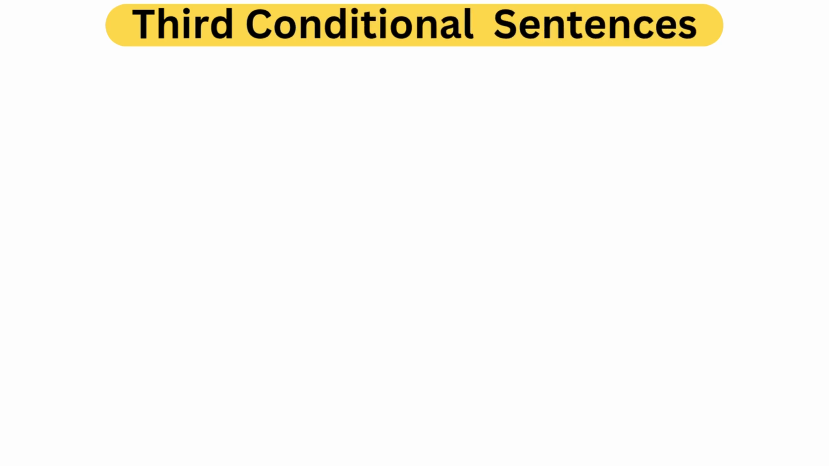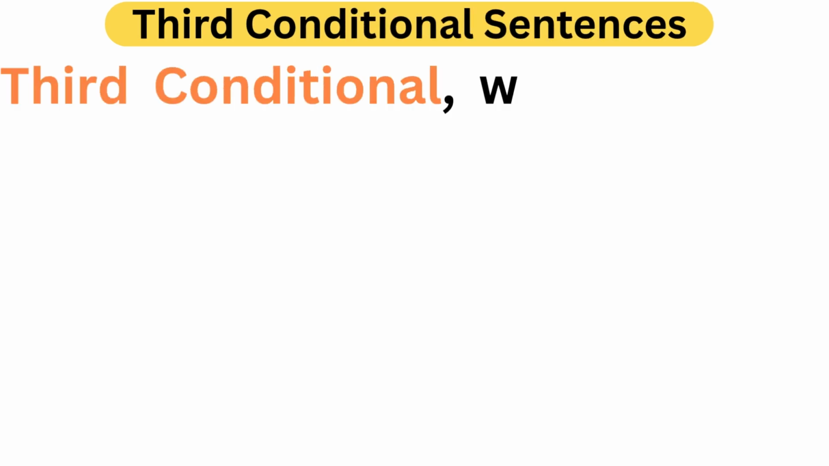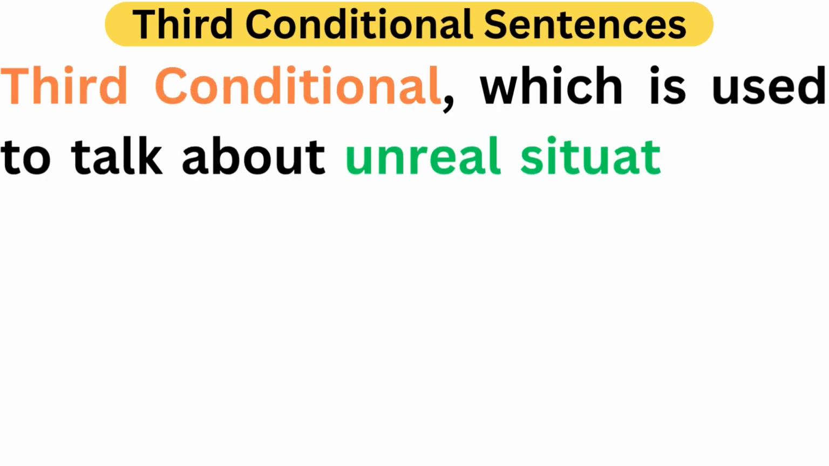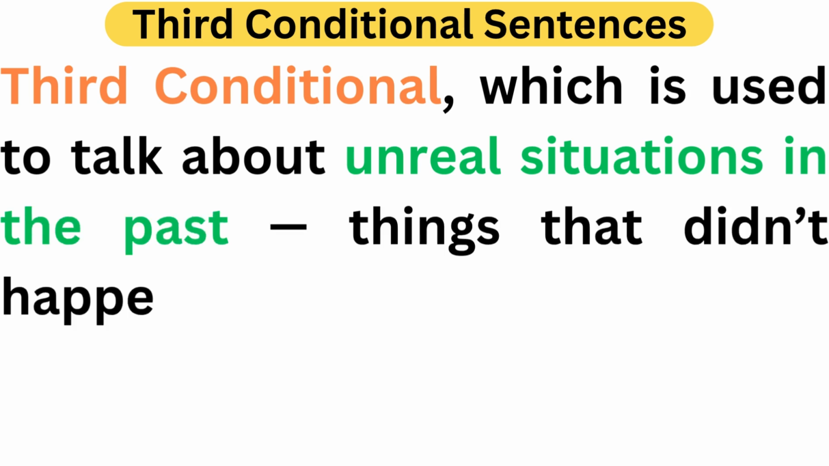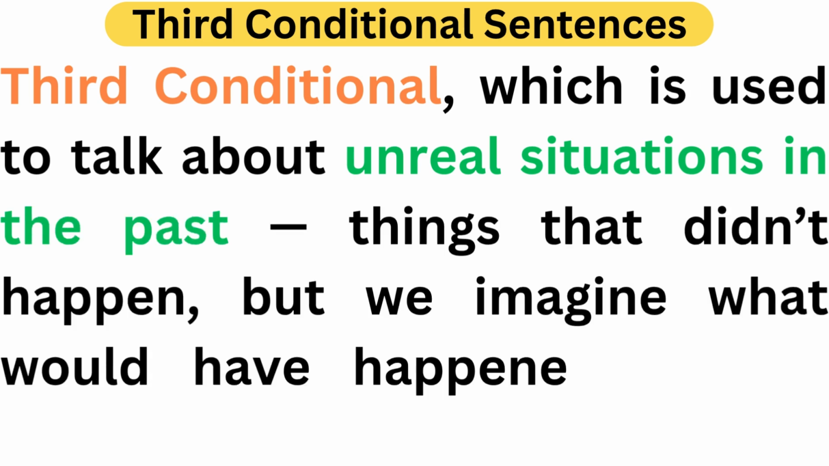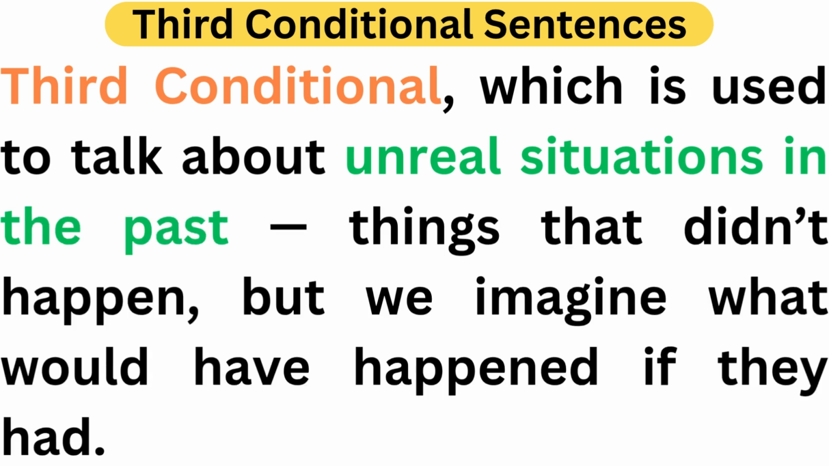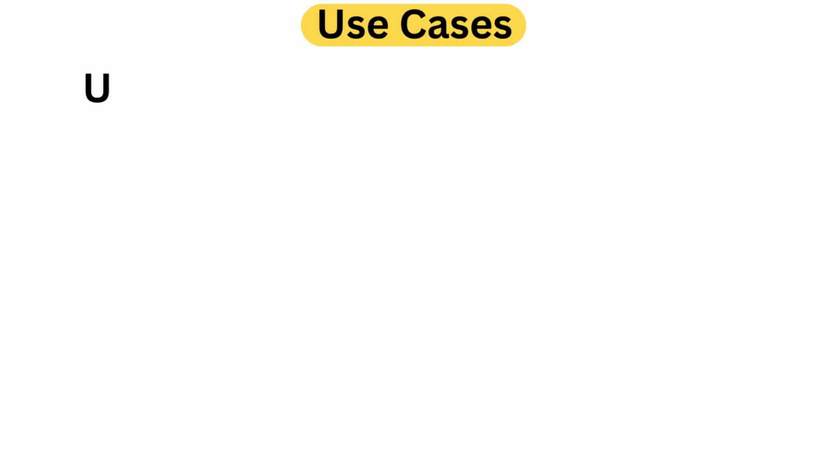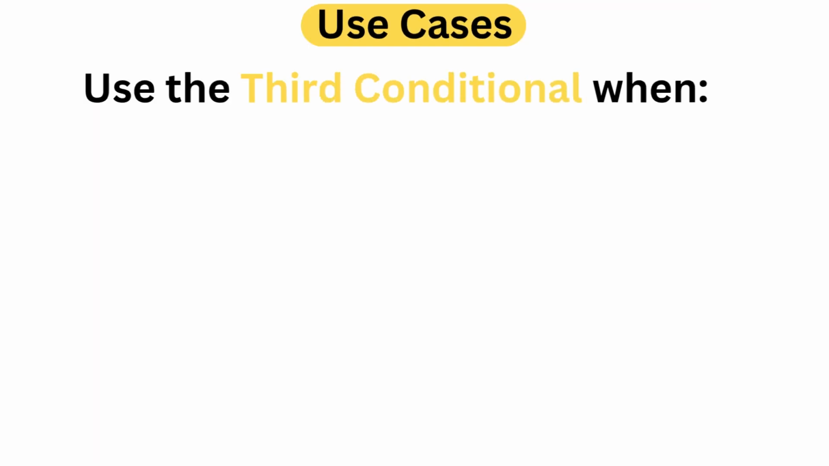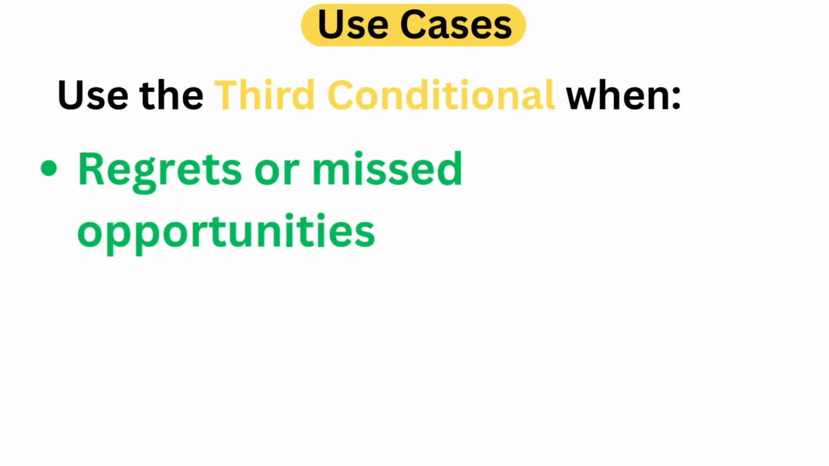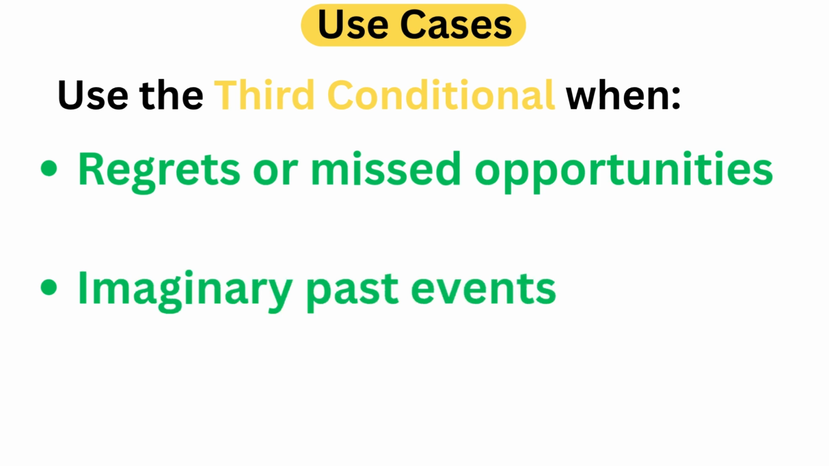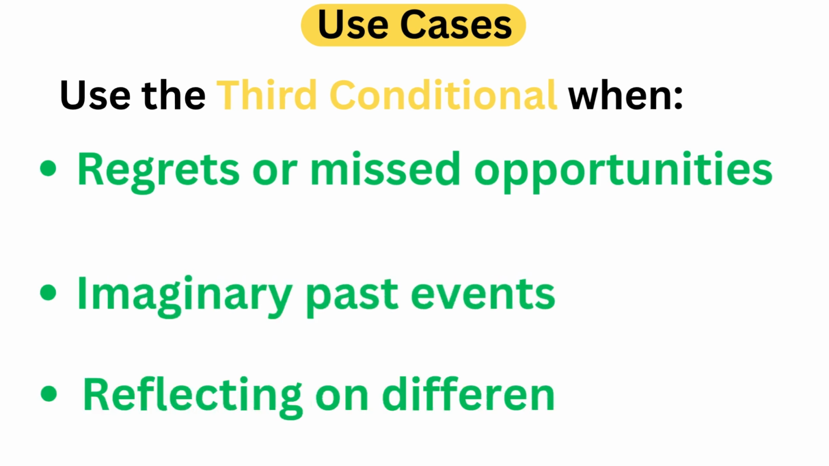Third conditional sentences. The third conditional is used to talk about unreal situations in the past, things that didn't happen, but we imagine what would have happened if they had. Use the third conditional for regrets or missed opportunities, imaginary past events, and reflecting on different outcomes.